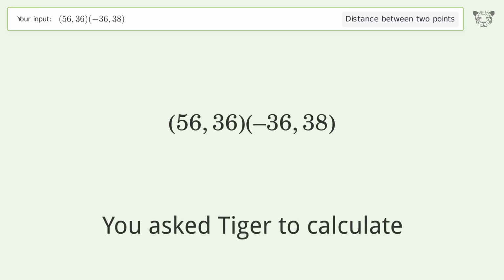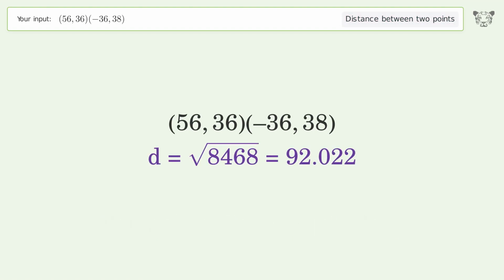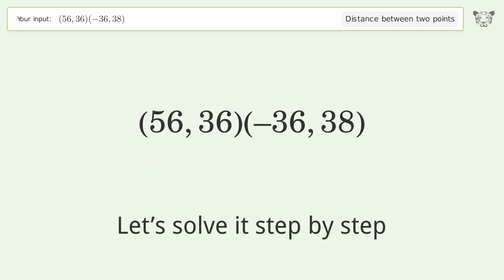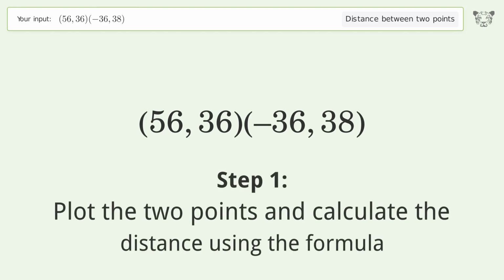You ask Tiger to calculate. This deals with the distance between 2 points. The distance between the 2 points is the square root of 8,468, or 92.022. Let's solve it step by step. Plot the 2 points and calculate the distance using the formula.